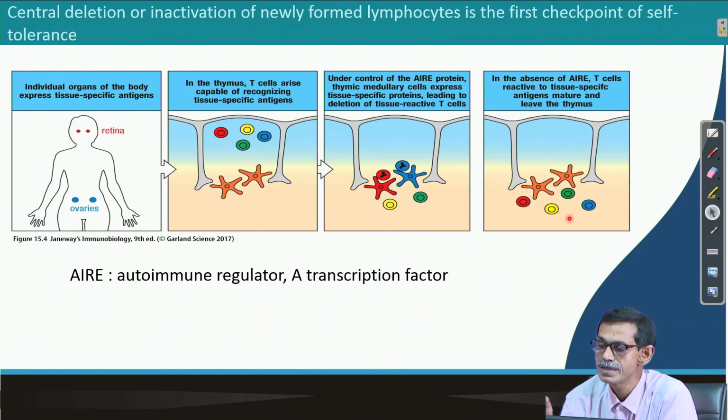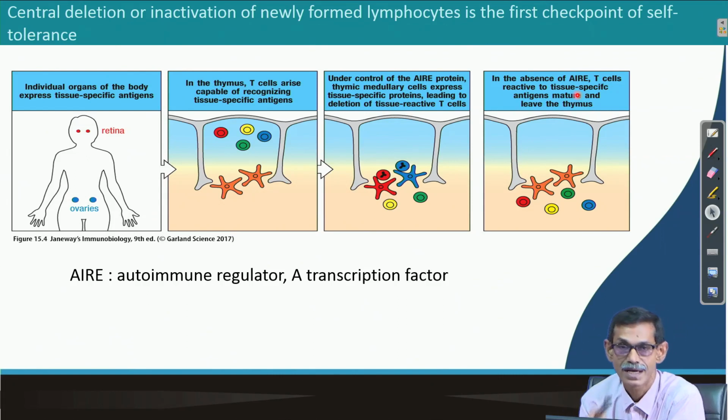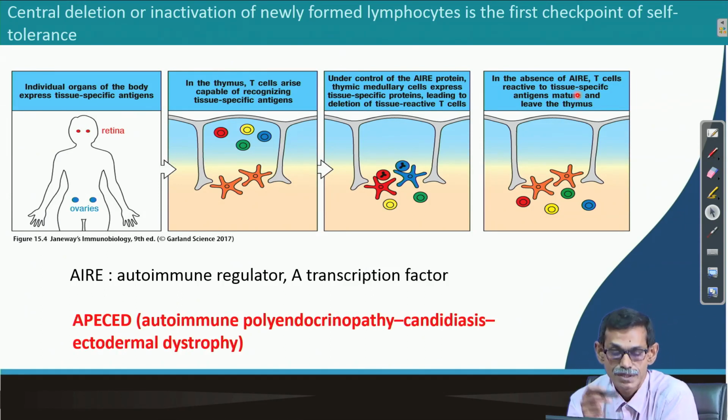How was this discovered? In the mouse, they deleted this AIRE. If AIRE is deleted, it develops autoimmune disease. In humans you cannot do that, but there is a disease. If genetically this gene is not acting or expressing properly, what can happen? You can see autoimmune polyendocrinopathy, candidiasis, ectodermal dystrophy. This is a very big name, APECED.